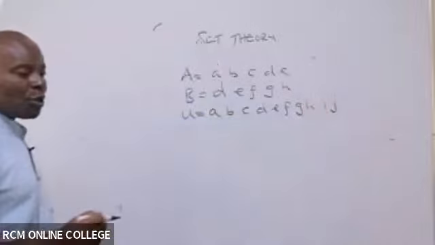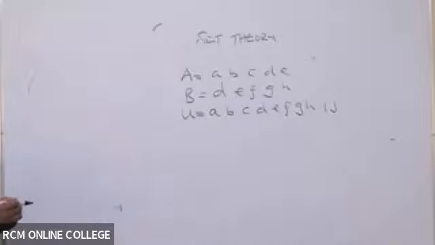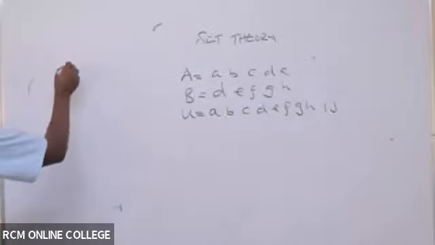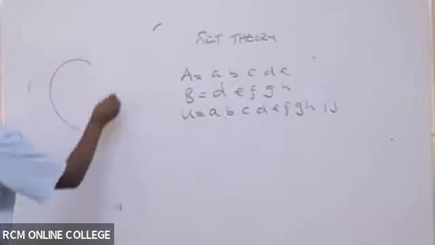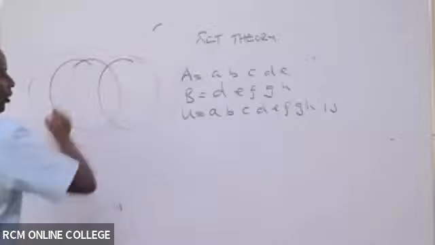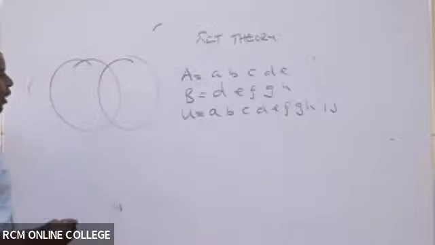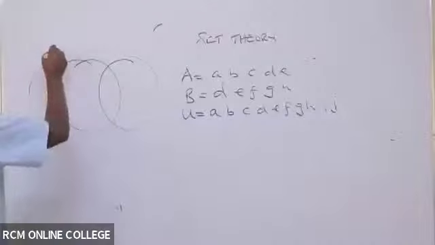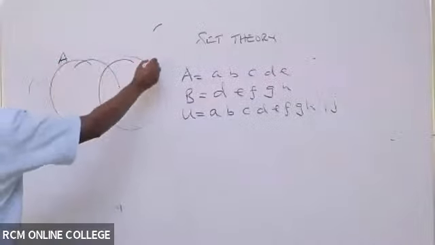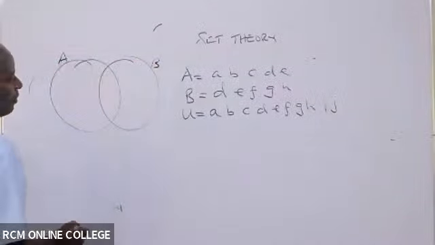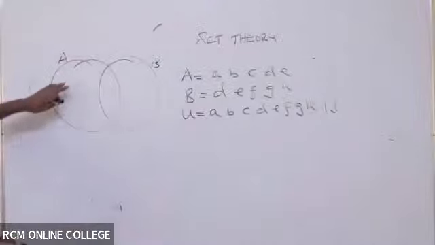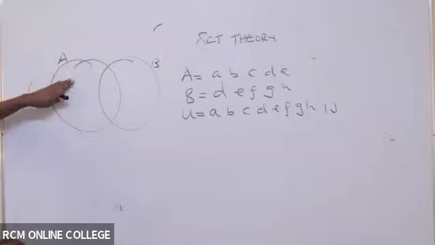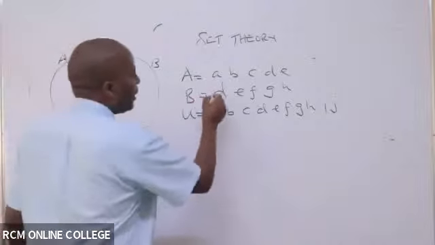So if you're told to put this information in a Venn diagram, you will have two subsets. In this case, this is A and this is B. Inside here, I will write members of A only.